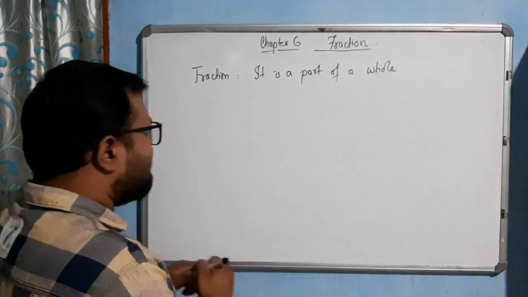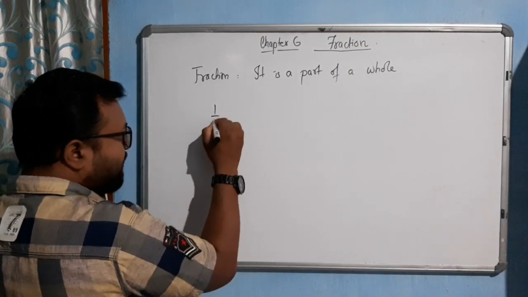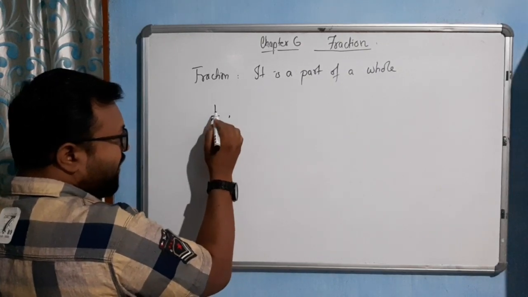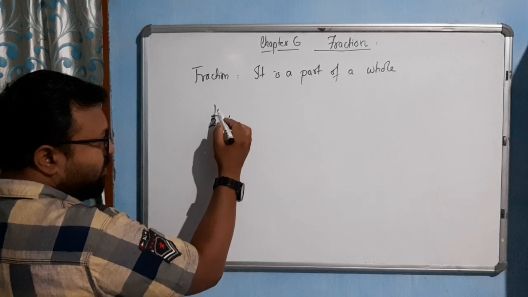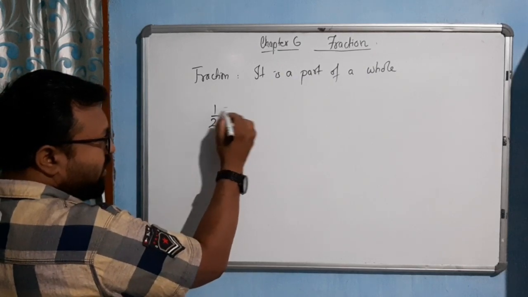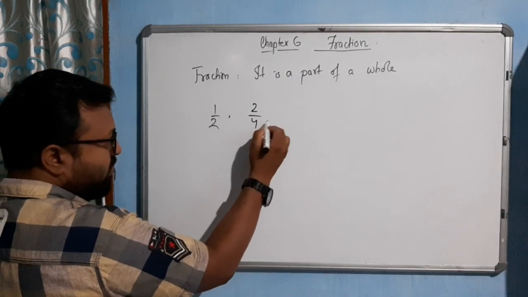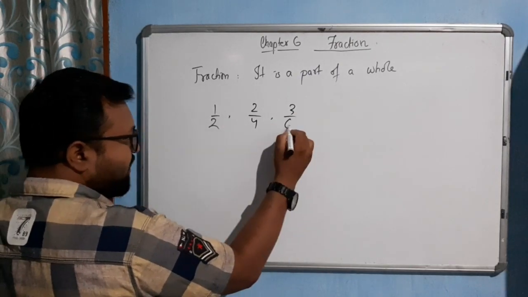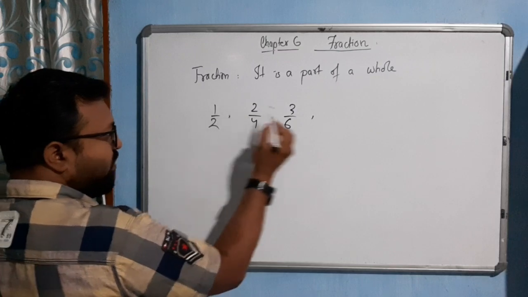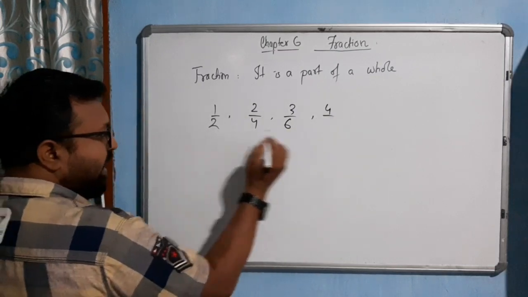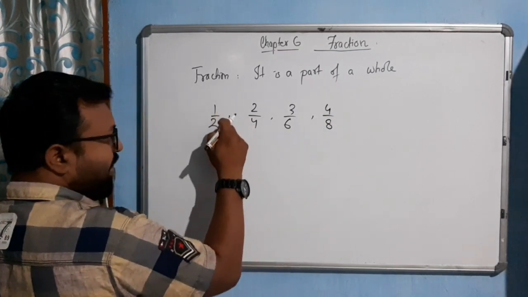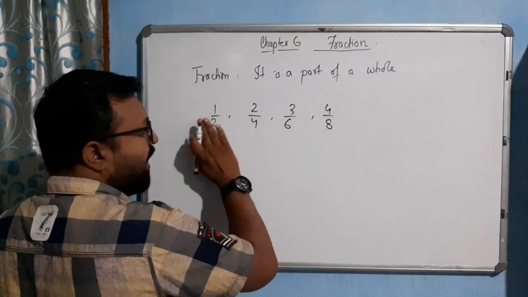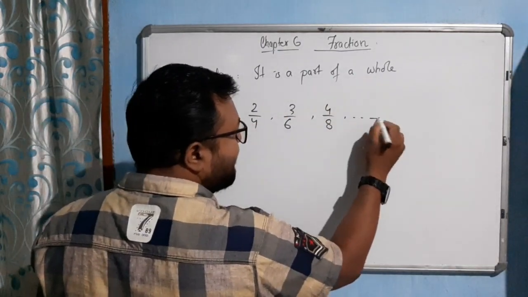Equivalent fraction, once again let me say something. Suppose 1 by 2. If we multiply both the numbers by the same number, suppose 2: 2 ones are 2, 2 twos are 4. By 3: 3 ones are 3, 3 twos are 6. Suppose 4: 4 ones are 4, 4 twos are 8. With the same number, if we multiply or divide, whatever fractions we get in this way, all are